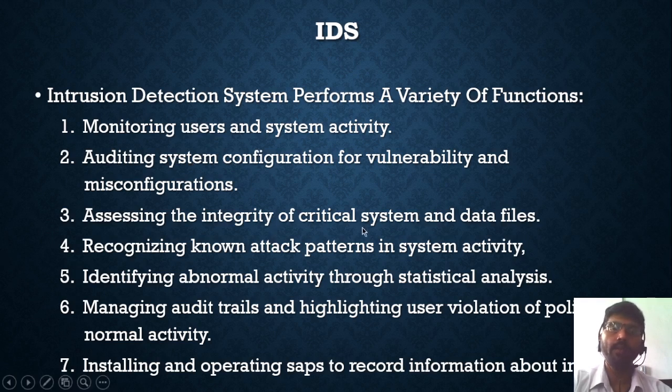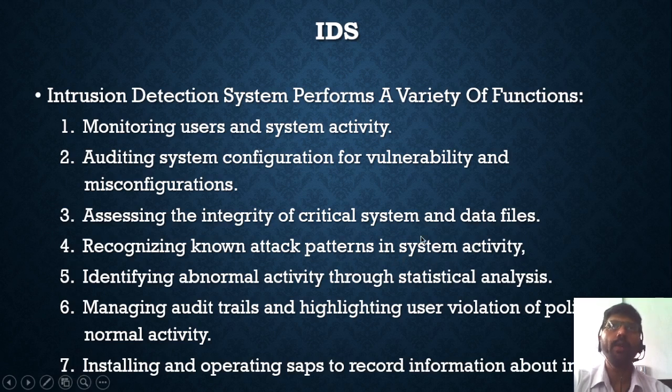Assessing the integrity of critical system and data files. If somebody is trying to open or modify a file without permission, especially a configuration file, the assessment is done. Recognizing known attack patterns in system activity. The IDS already stores some patterns.